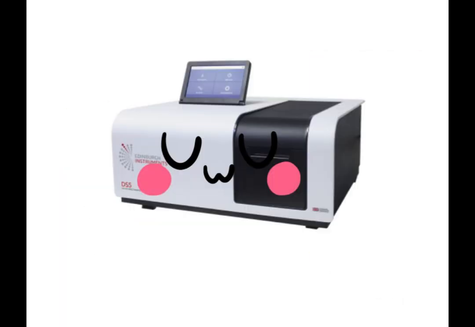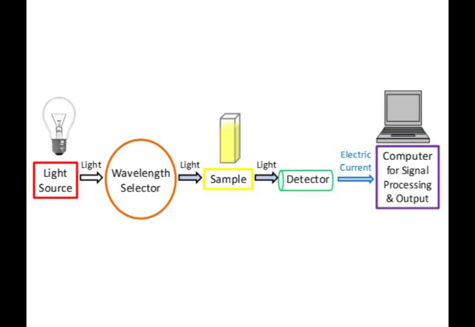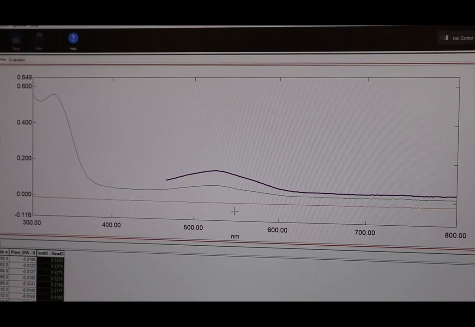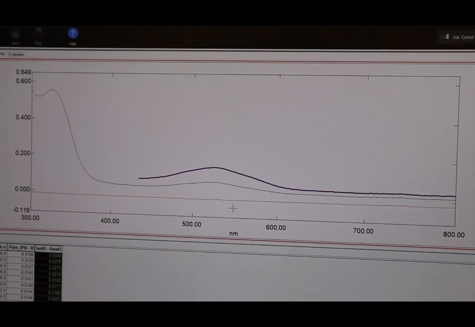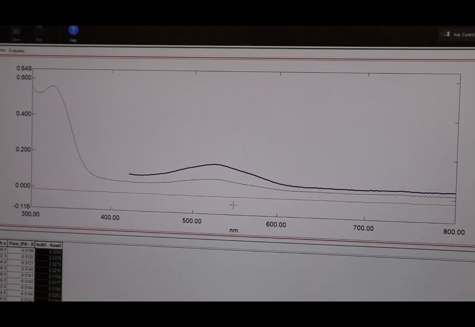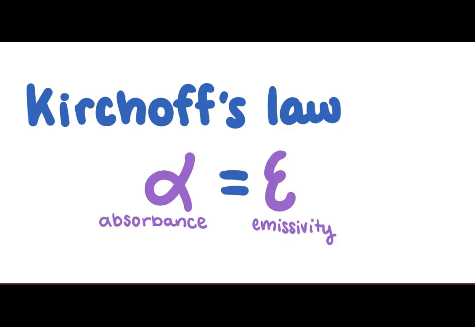Therefore, to be more accurate, we will acquire our data by using a UV-visible spectrophotometer. Essentially, this is a device that can measure light absorption. By using the UV-vis to acquire absorbance values for our liquid solutions, and while assuming that our liquids are in thermal equilibrium at room temperature, we can then use Kirchhoff's law to correlate absorbance with emissivity. These are directly proportional because absorbance and absorptivity are also directly proportional.